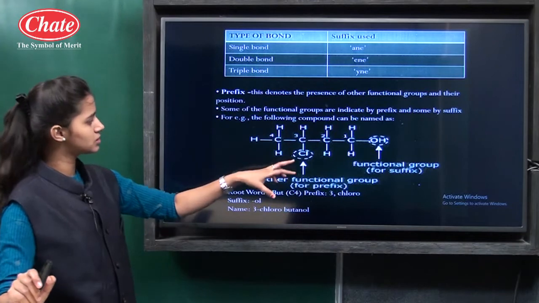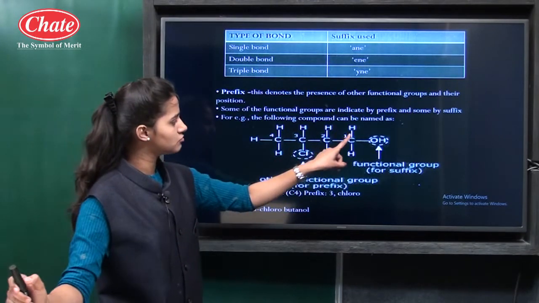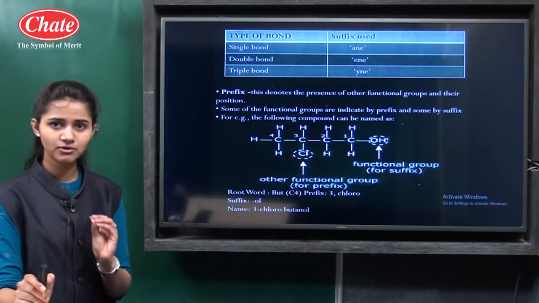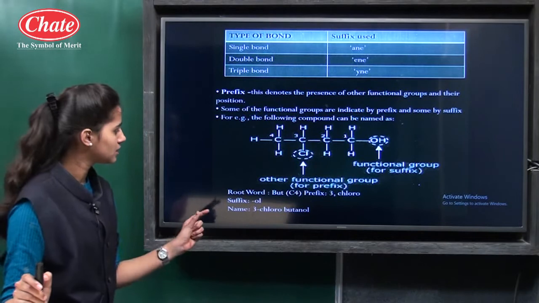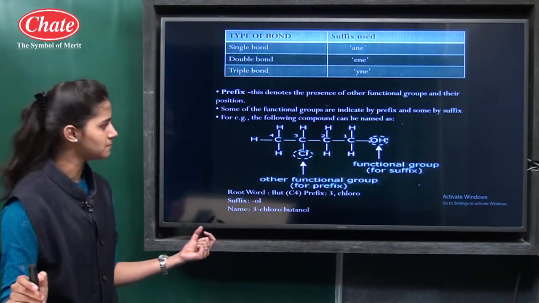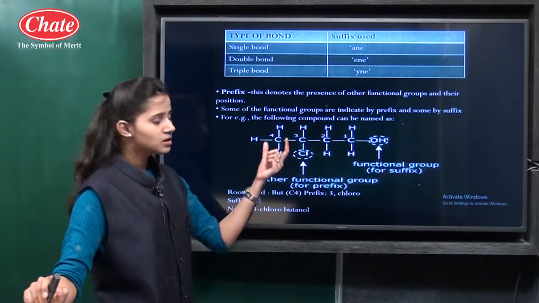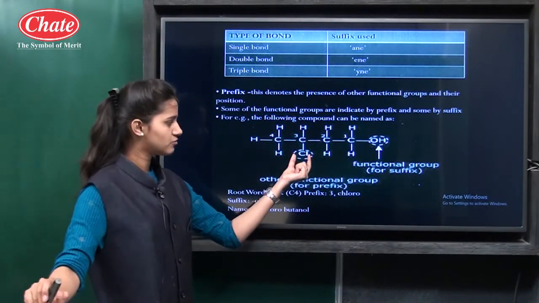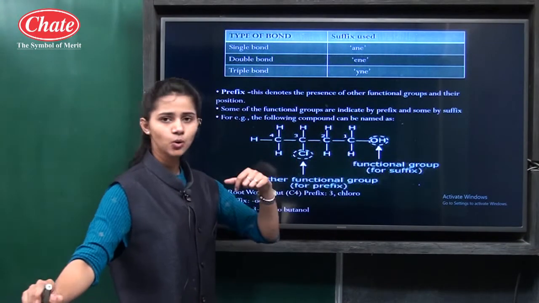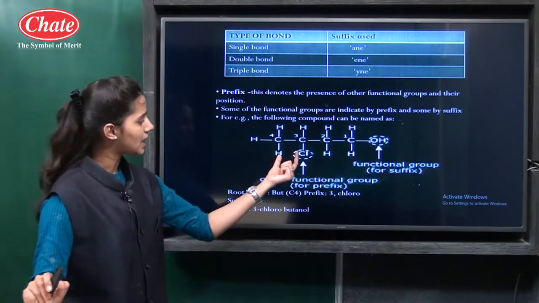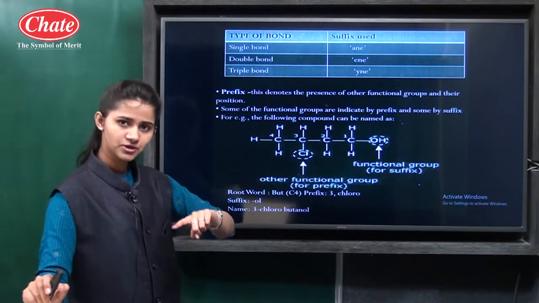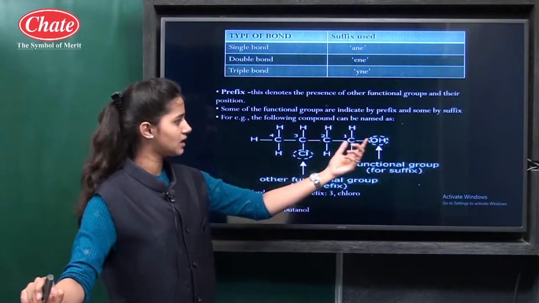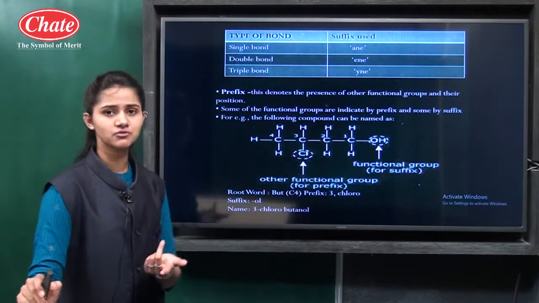Now if you see this compound, 1, 2, 3, 4, four carbon atoms are there. Firstly, we should identify the root word. If four carbon atoms are there, then the root word is but. How many functional groups are present here? In this compound, two functional groups are there. First one is chlorine and second one is OH, that is alcohol. For chlorine, always a prefix is there, and for alcohol always a suffix is there.